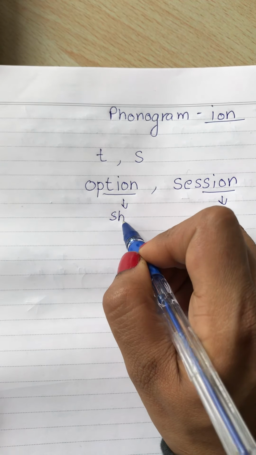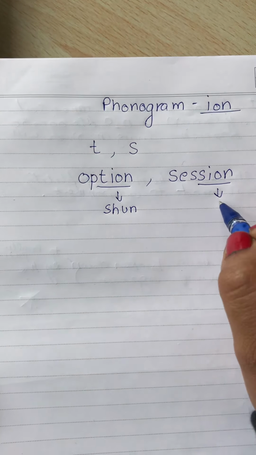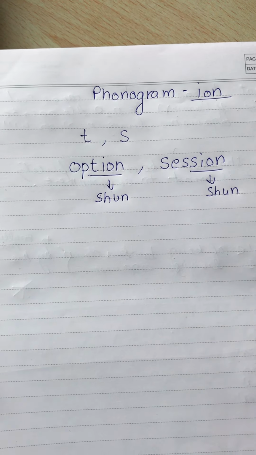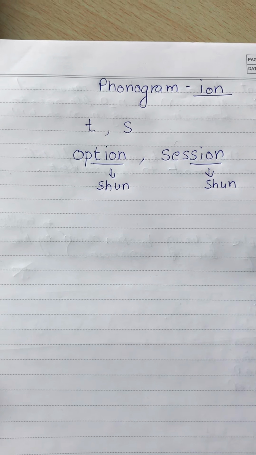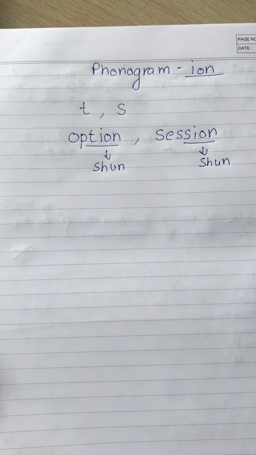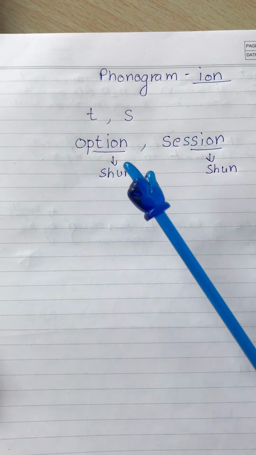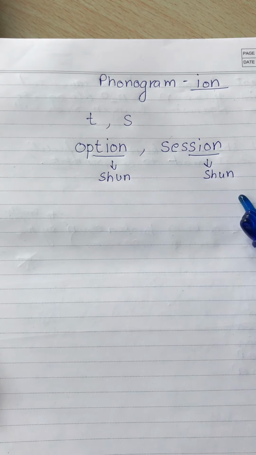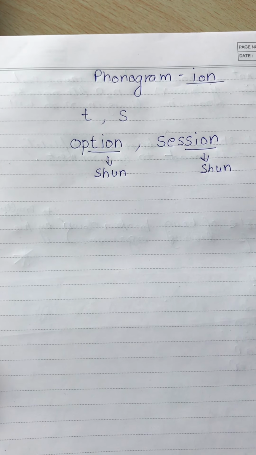Shun. What is the sound? Shun. Repeat after me. The sound of TION or SION is shun. What is the sound? Shun. So option, session, option, session. Okay. Now we will read some words which end with TION or SION, but the sound that is produced is shun.